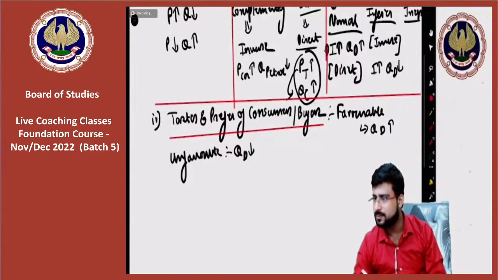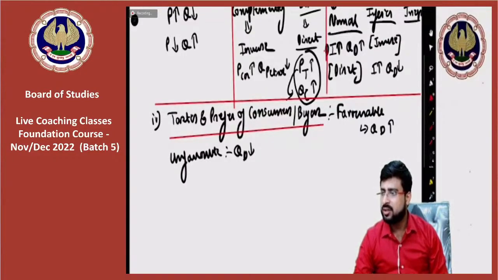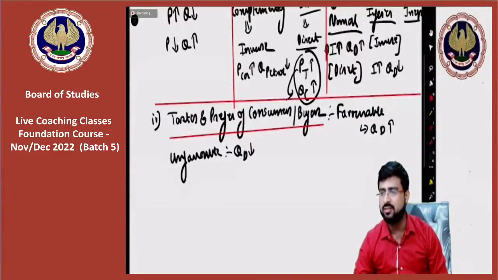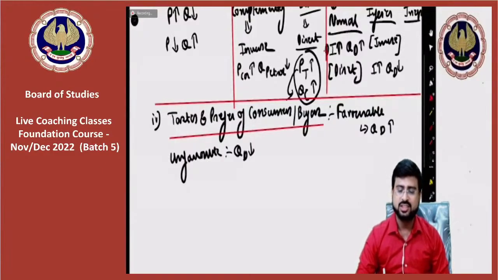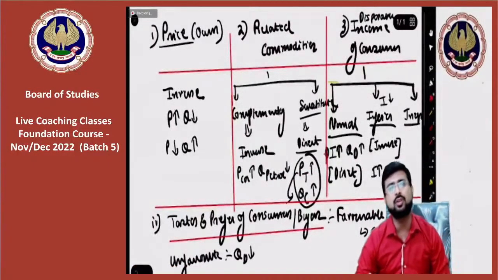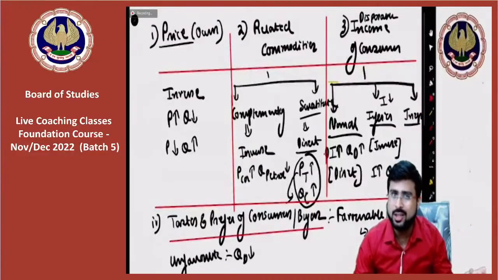Yes, Rohit. Sir, what happens to quantity demanded? Sehajpreet is asking, what happens to the quantity demanded in case of inferior goods when income decreases? Now Sehajpreet, what a very good question. So let us answer Sehajpreet. Sehajpreet is saying, sir, let's say the consumer's income has fallen in the case of inferior goods. What will they do? So Sehajpreet, the demand will rise, na. Why will demand rise, Sehajpreet?